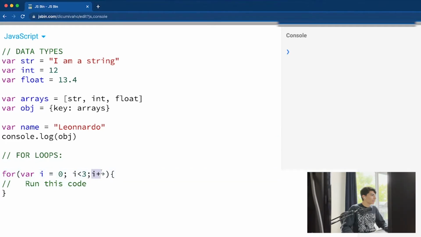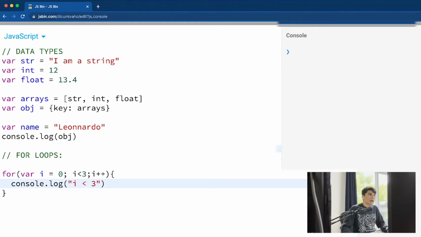And then after you run the code, it's going to be i++. What i++ means is i plus 1. It's going to be adding 1 every time. Okay, we have 3, and then for var i equals 0, i is less than 3, and then i++, we want to console.log here i.